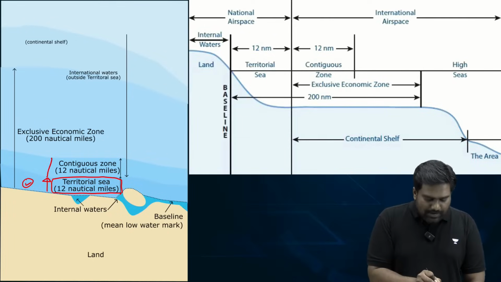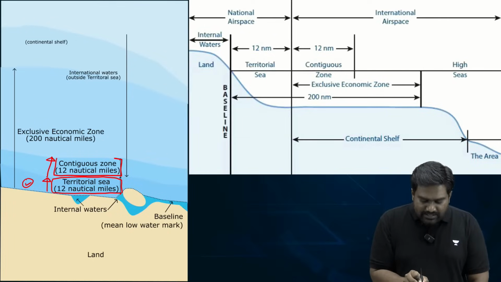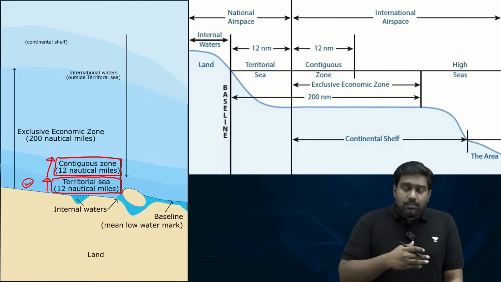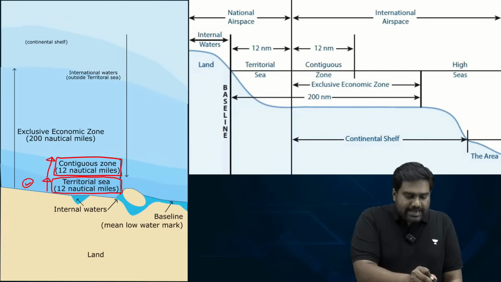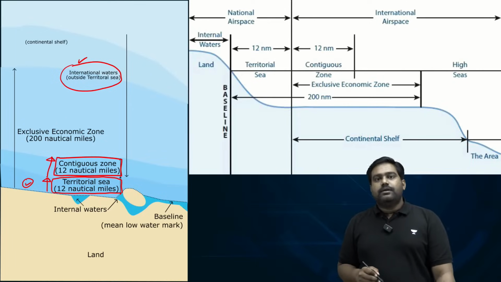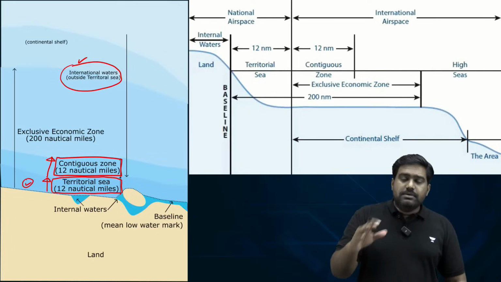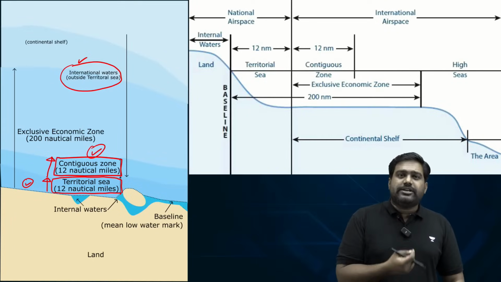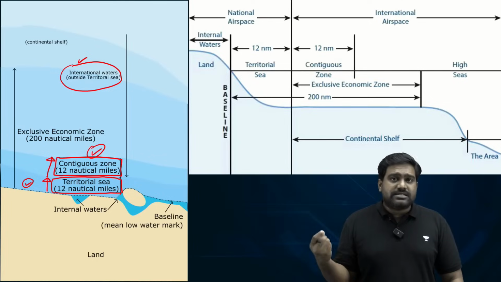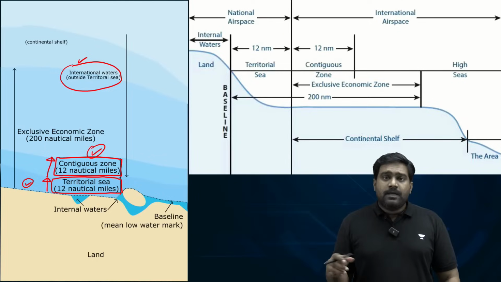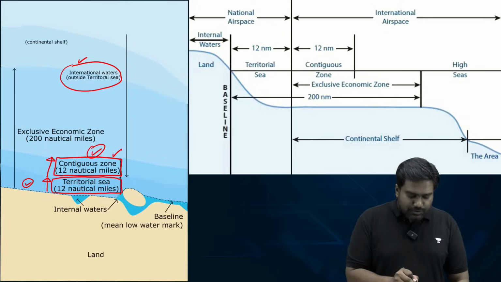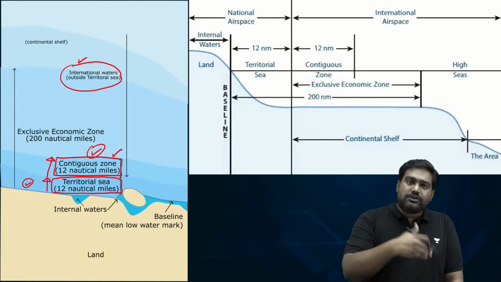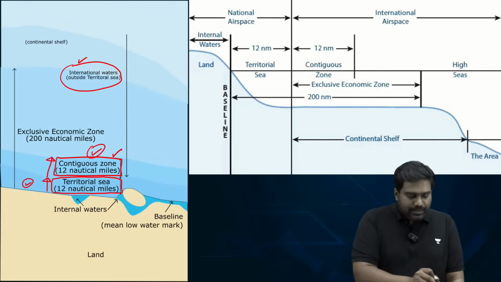Beyond this, you have contiguous zone that extends to another 12 nautical miles from the territorial waters. But the moment you cross territorial waters, you're already entering international waters. Outside of territorial waters, we have limited jurisdiction in contiguous zone. Only in certain areas like security, pollution, taxes and customs, tackling crime. Only in these specific areas we will have jurisdiction in contiguous zone. But we are already in international waters because outside of territorial waters, you have international waters.